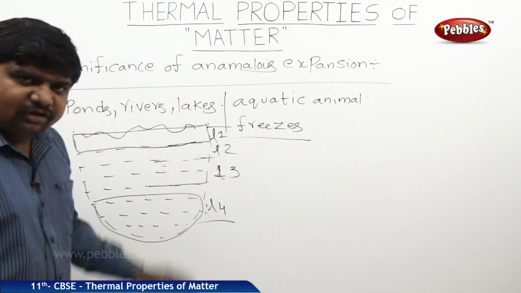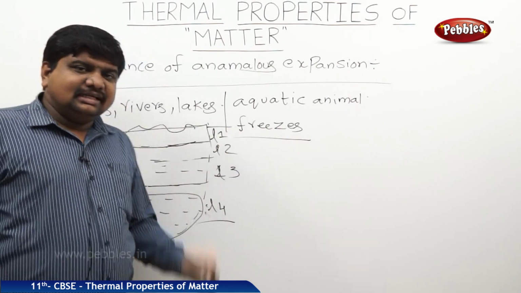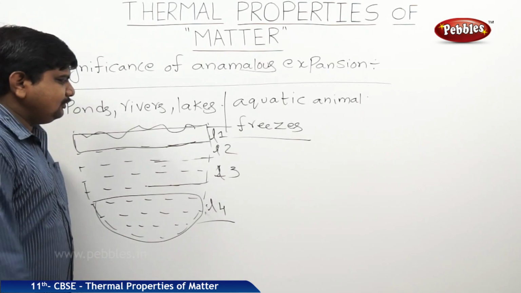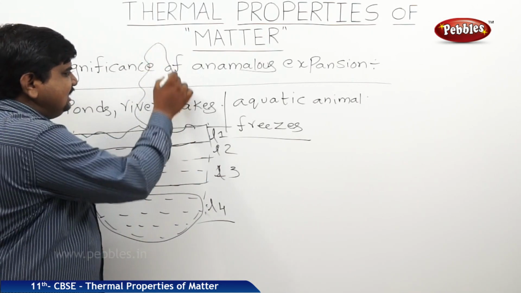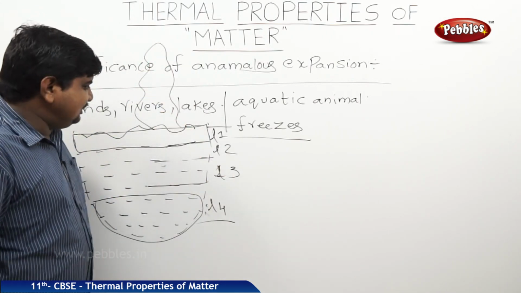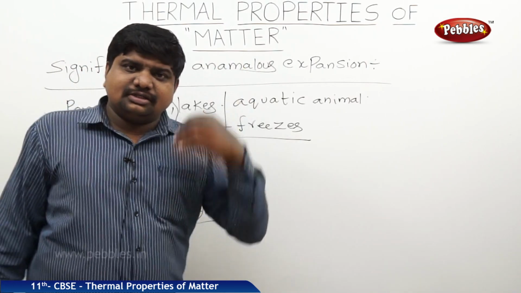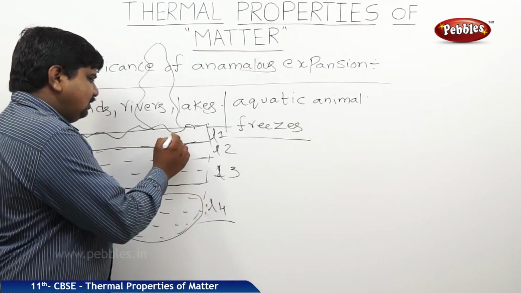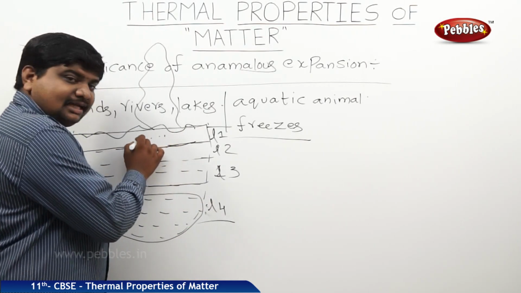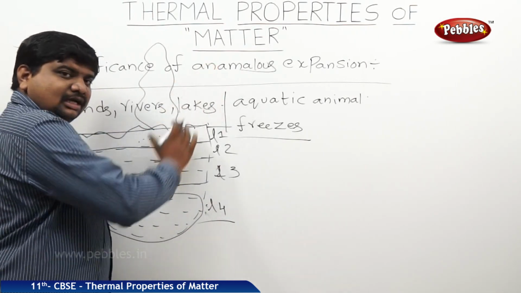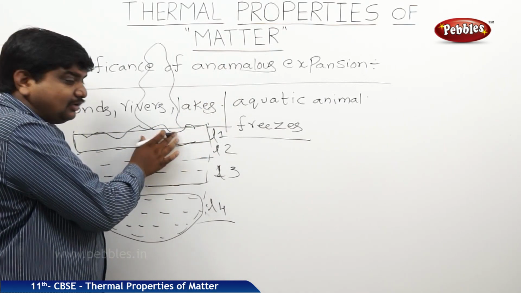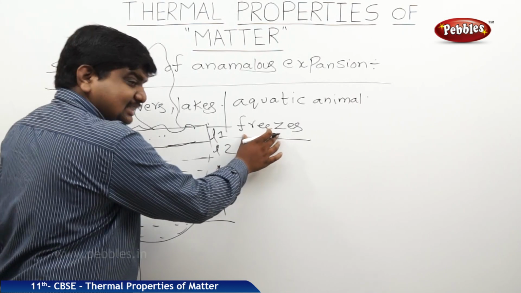Once some amount of water freezes to ice, that will behave as a bad conductor. That's why the remaining effect of the change in temperature, maybe the temperature decreases to 0 or even the negative scale, whatever it is, the topmost layer of the pond, lake or river freezes.